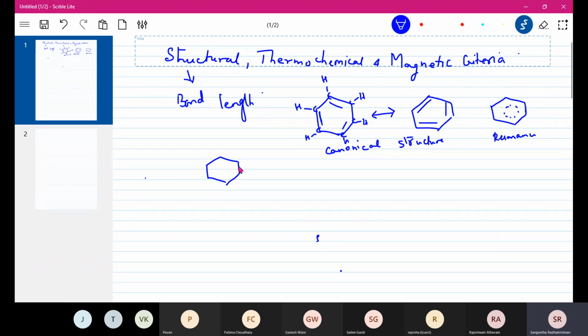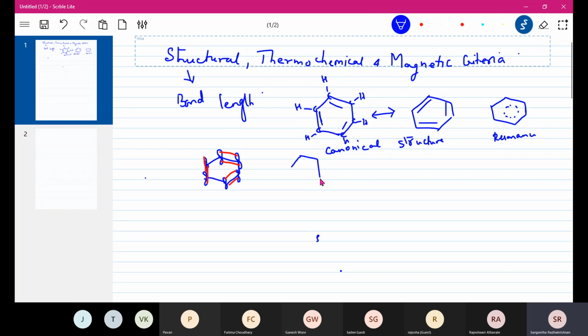So there will be a benzene ring. At every vertex there is an unhybridized p orbital. And we believe that there is overlap when a pi bond is formed. Suppose this is overlapping with this, one pi bond is formed. This is overlapping with this, another pi bond is formed. And this is overlapping with this, a third pi bond is formed. In the resonating structure, just the position of the pi bonds changes.